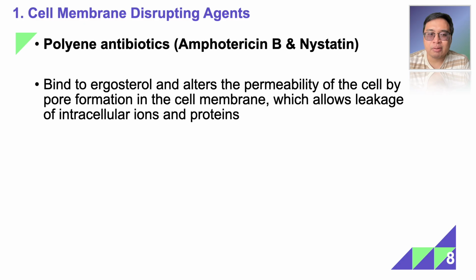So let's start with the cell membrane disrupting agents. Again, these are called the polyenes, including amphotericin B and nystatin. They bind directly to ergosterol, thus forming pores or butas dun sa cell membrane, affecting the permeability of the cell. It allows leakage of intracellular ions and proteins.